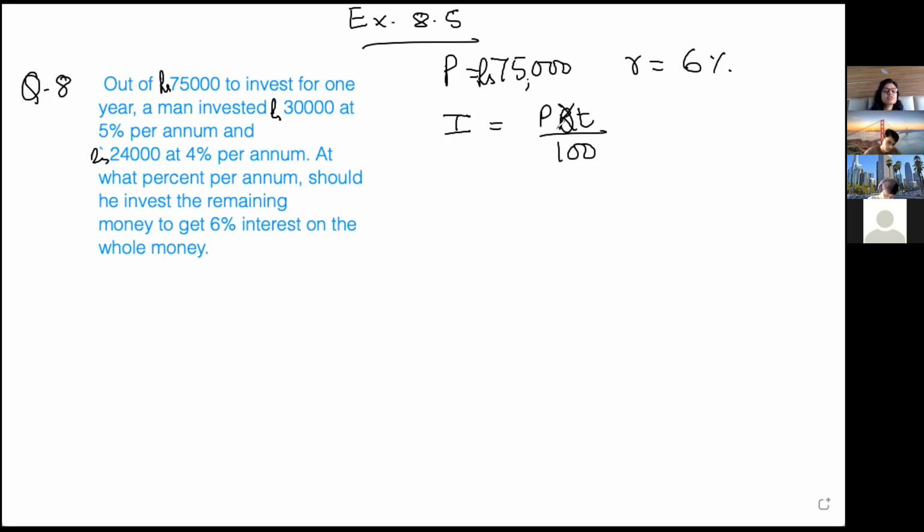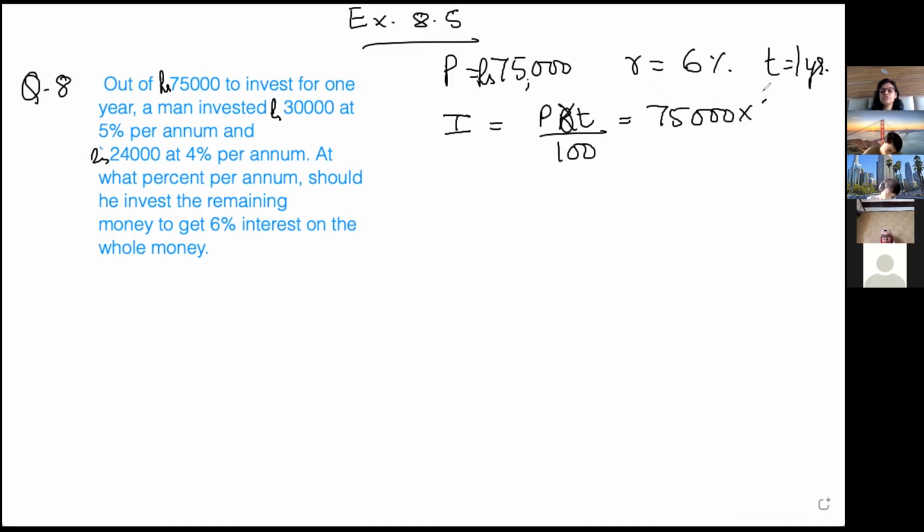Time is 1 year. Let us put the values. Principal is 75,000 into 6 into 1 upon 100.